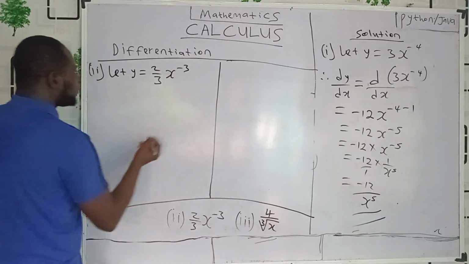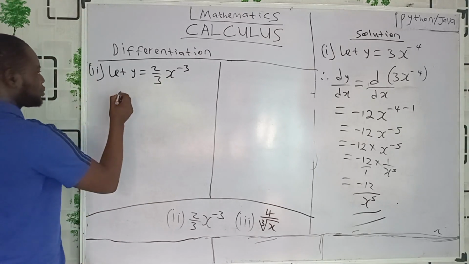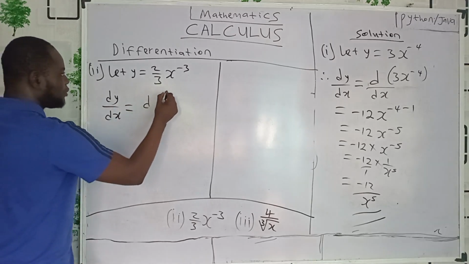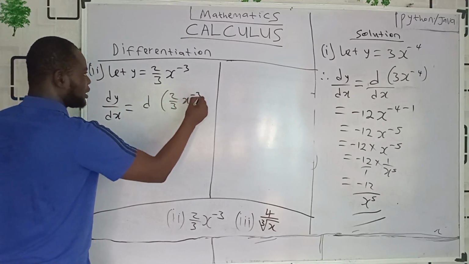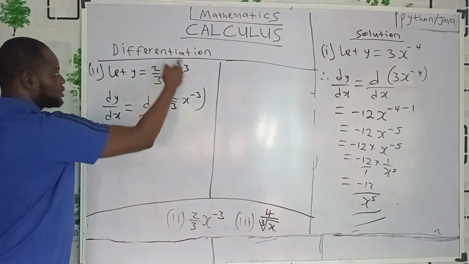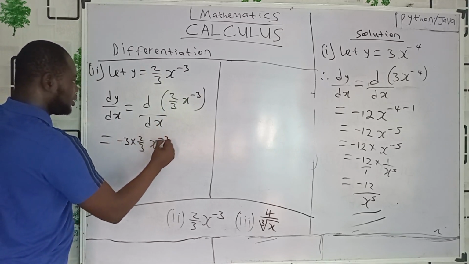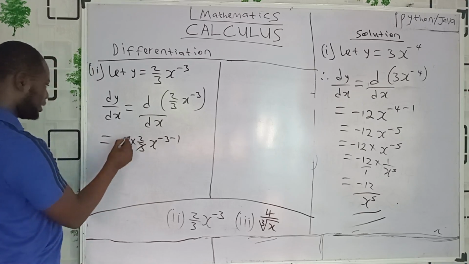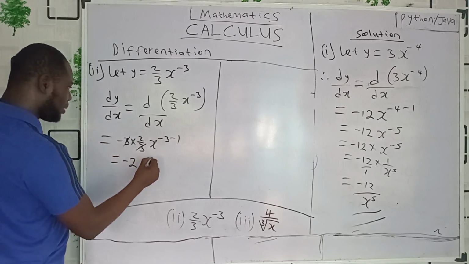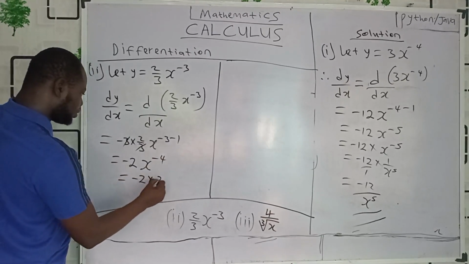Now let's go, everyone. So we have y to be what? 2 over 3 x raised to power minus 3. So as usual, I can say dy dx. Of course, we know that dy dx means the derivative of this guy, 2 all over 3 x raised to power minus 3, with respect to x. Okay? And what will that be? Use formula. Minus 3 times what? That's minus 3 multiplied by 2 all over 3 x raised to power what? Minus 3 minus 1. And that's going to be 3 will cancel 3. Remain minus 1 times 2. That's going to be minus 2, x raised to power minus 3 minus 1, minus 4. So now it becomes minus 2 times x raised to power minus 4.